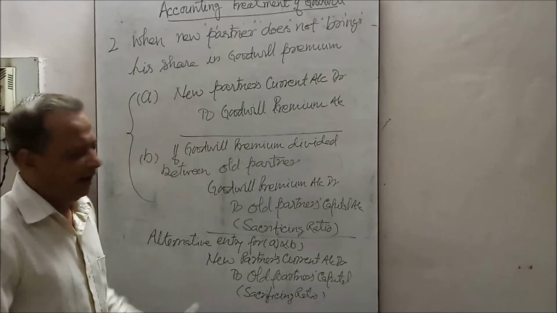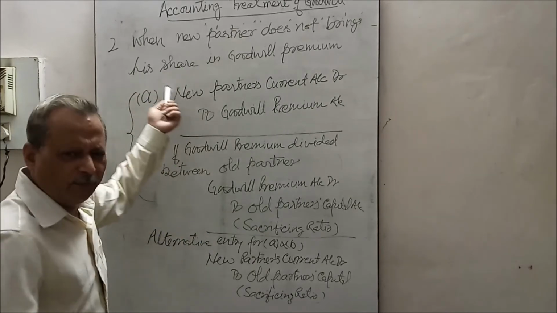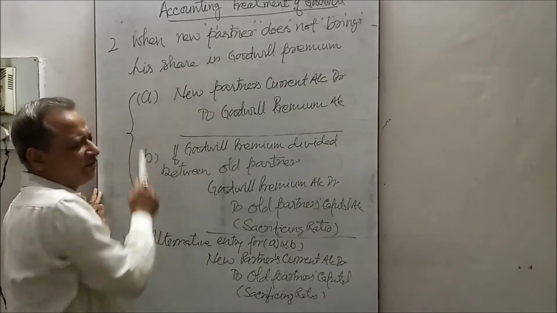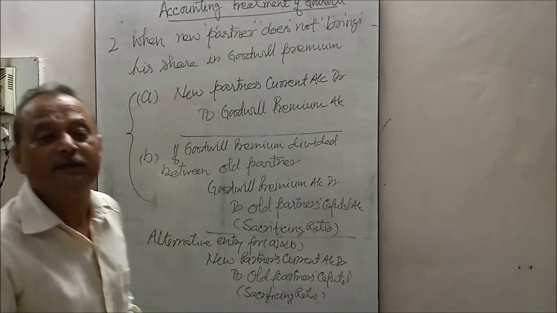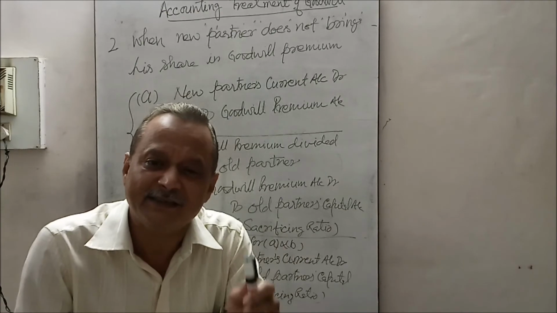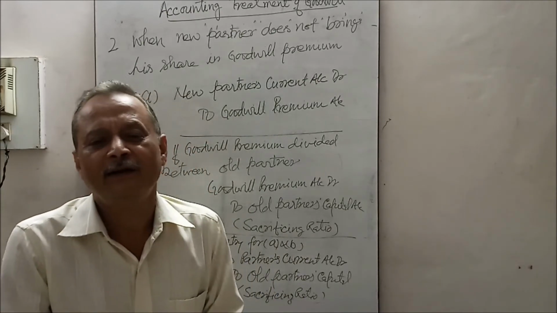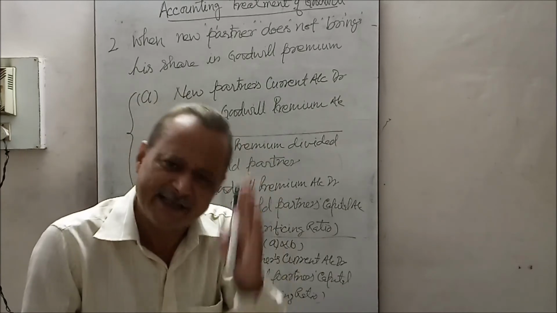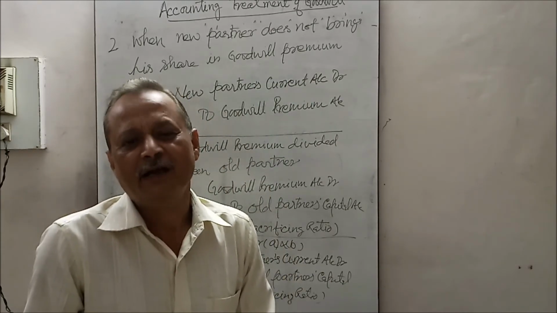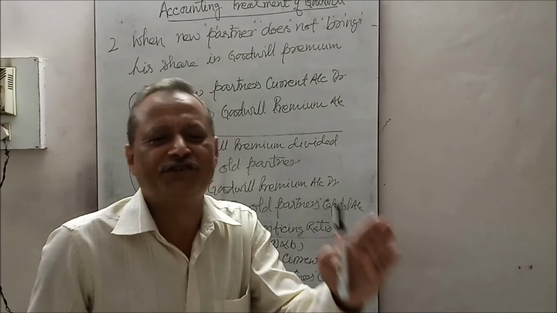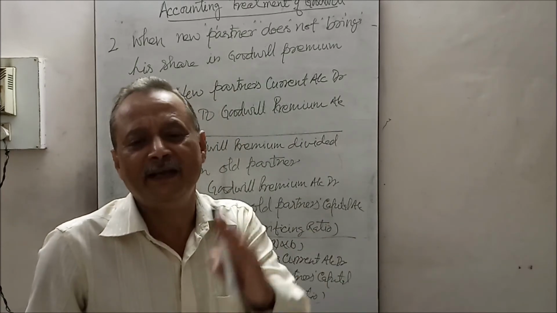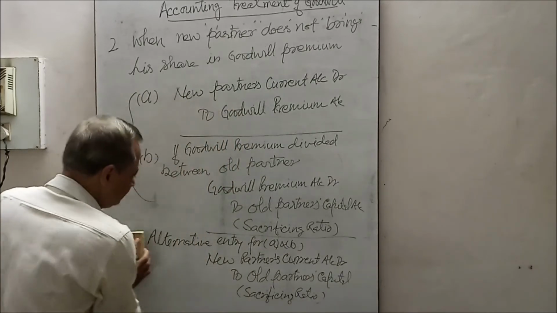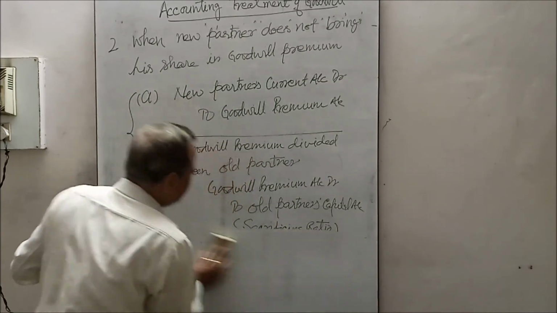Now, after these entries, one more case is there: when a new partner brings some part of his share in goodwill premium. Meaning he is bringing in cash, but not the whole amount of his share in goodwill premium, only some part of it. So what entry will we pass? See it.